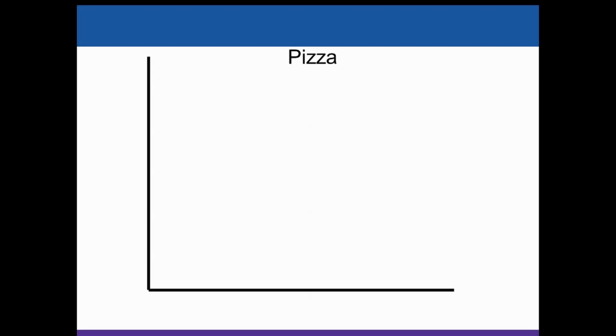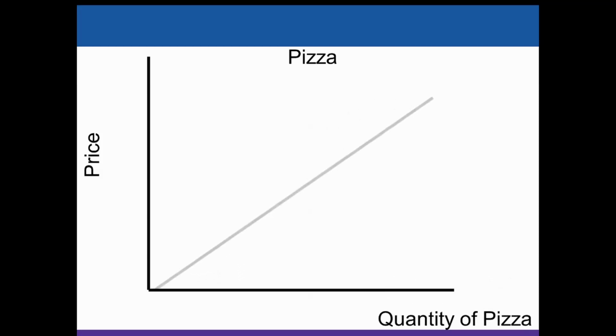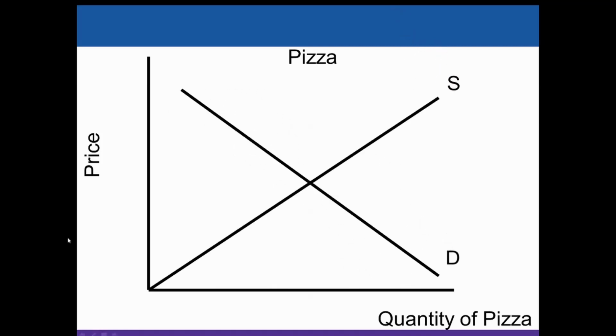Okay, first thing we want to do is get our X and Y axis, right? We have price, quantity of pizza, the market is pizza. So we have a supply curve, and then we have our demand curve. Okay, and where they intersect is equilibrium, or you could refer to it as market price. Okay, and then you have the equilibrium or market quantity. This is where the producers and the consumers are happy. If the price is $3, consumers will buy 80 slices, producers will bring 80 slices to the market. Okay, and we will be what's called an equilibrium.